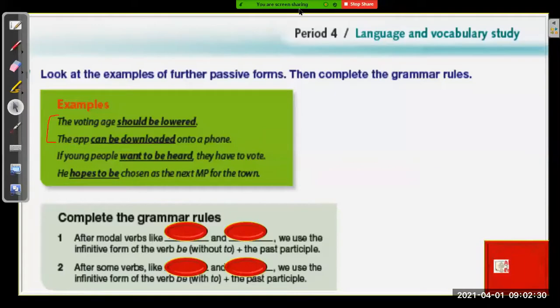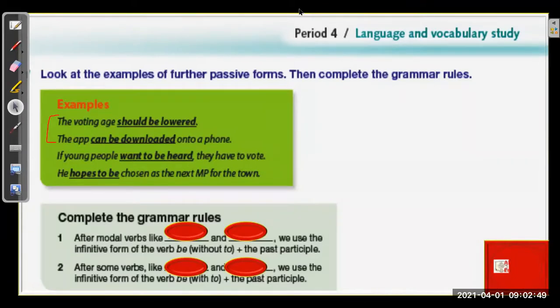Present simple, past simple, present continuous, present perfect, and the simple future.